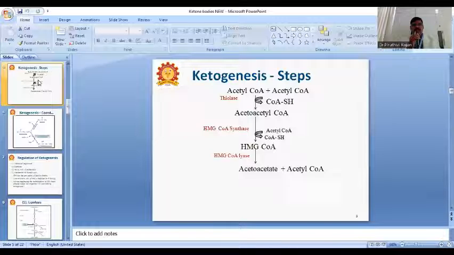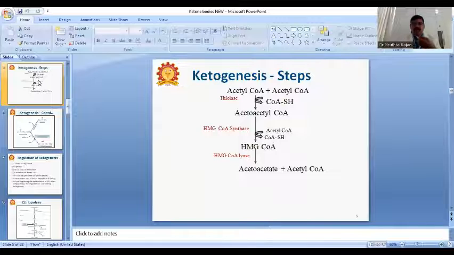From HMG CoA, in the presence of HMG coenzyme A lyase, we get acetoacetate plus acetyl-CoA.